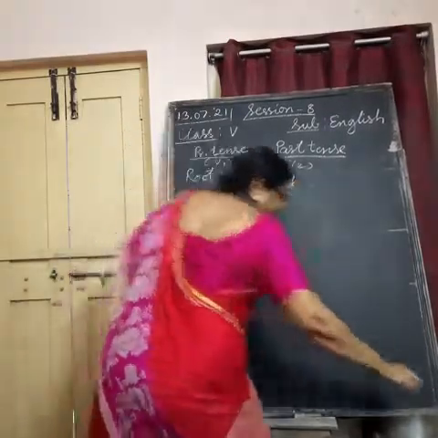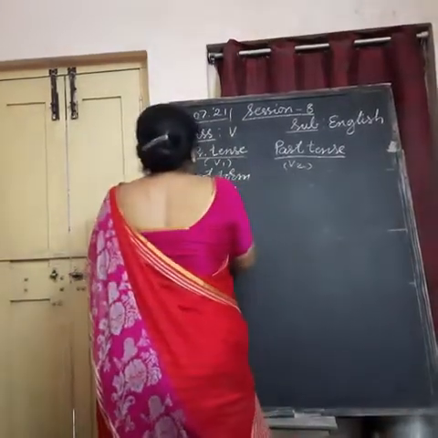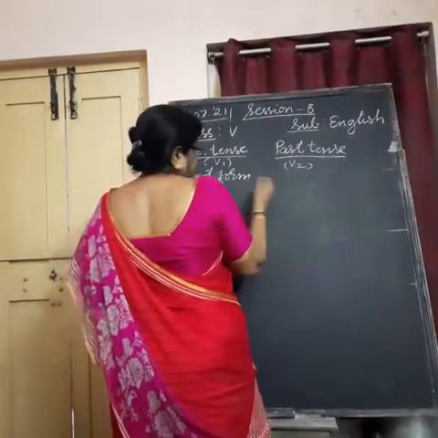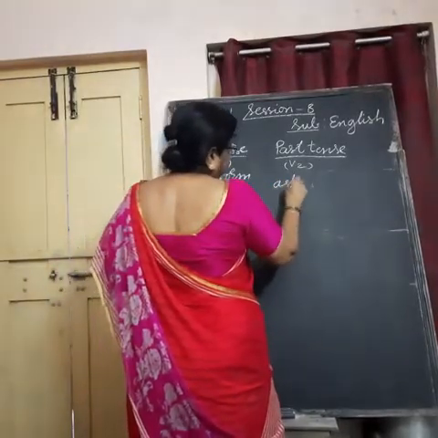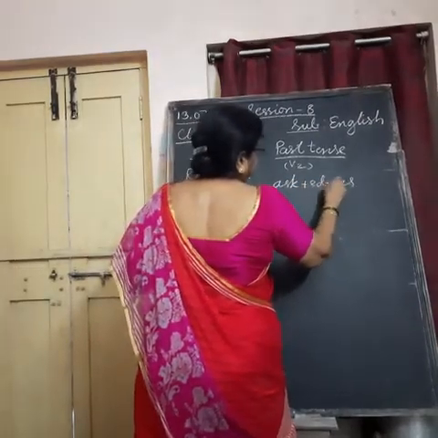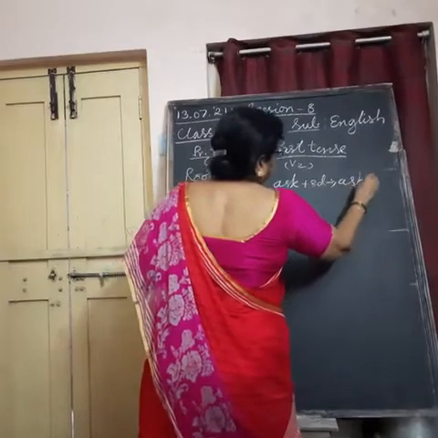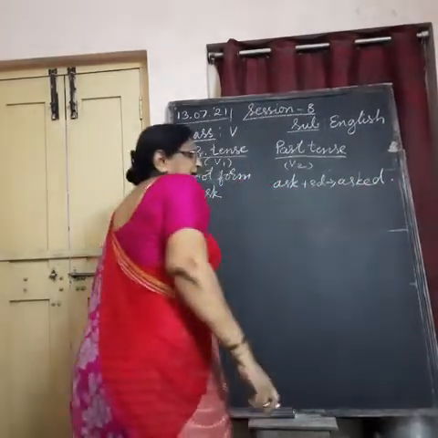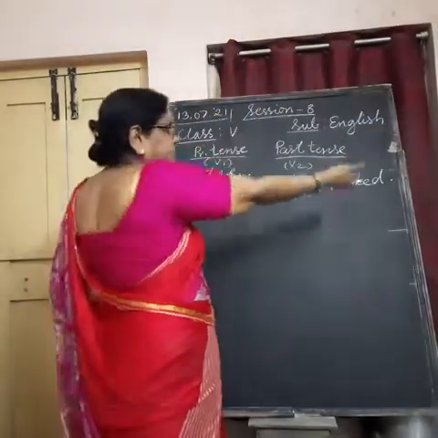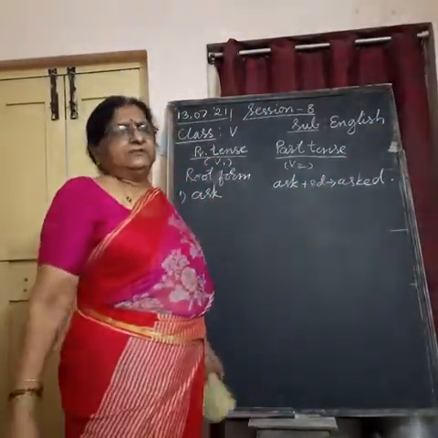Ask, asked. We are adding ed to ask, then we can make it asked. Asked becomes the past tense form. I asked you to do the homework. Yesterday I asked you to read the lesson, in that way.